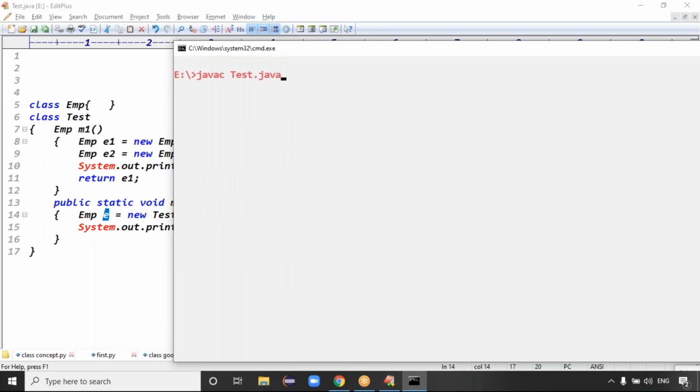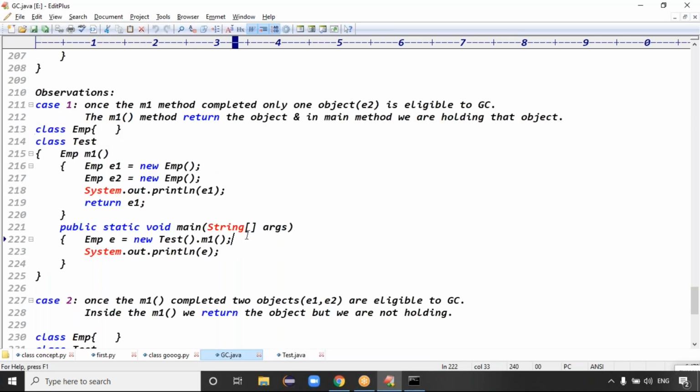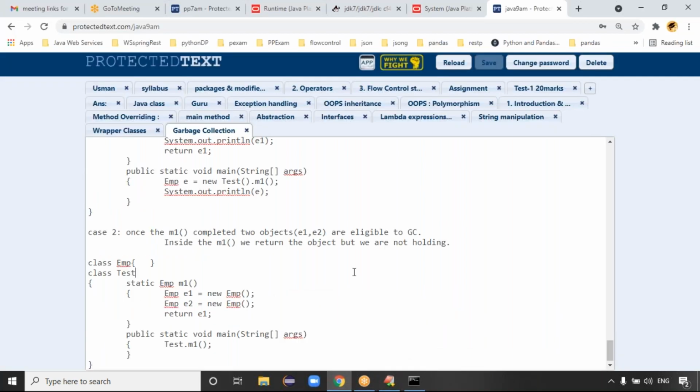If you want, you can run this code. See the memory addresses of both. Both memory addresses are the same, right? 1B5, 1B5. Good. But in the second case, we are not holding it, which means that object is also eligible for the garbage collector. That's what it means.